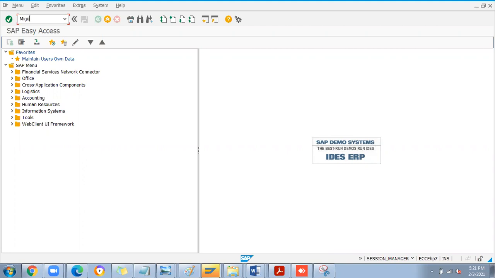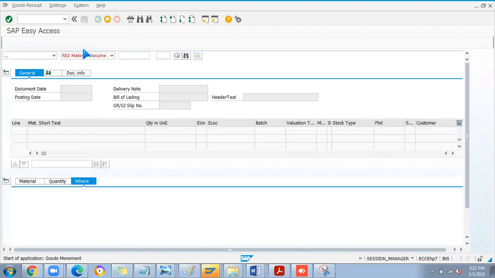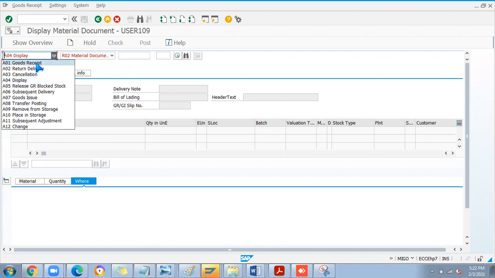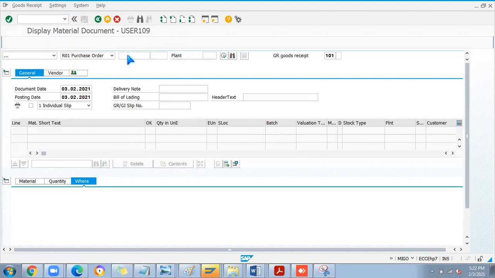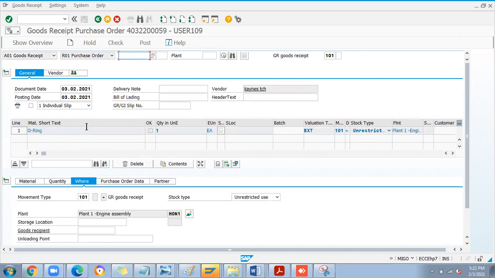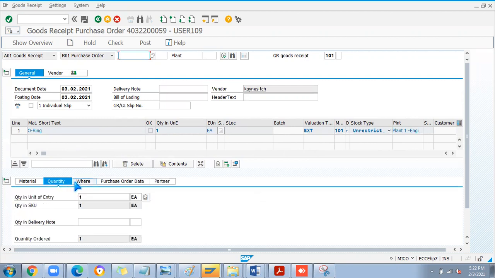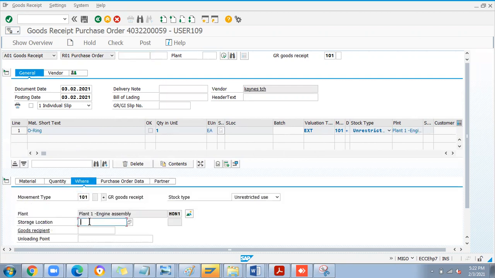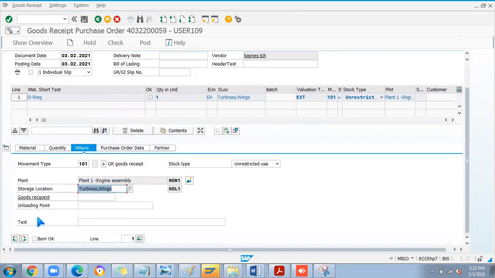While doing MyGo, right? Okay. Goods receipt. Here I'm going to try to receive goods for this PO. Material quantity, everything is good. I'm going to put the storage location, GSL1, and do the GR by checking the item.